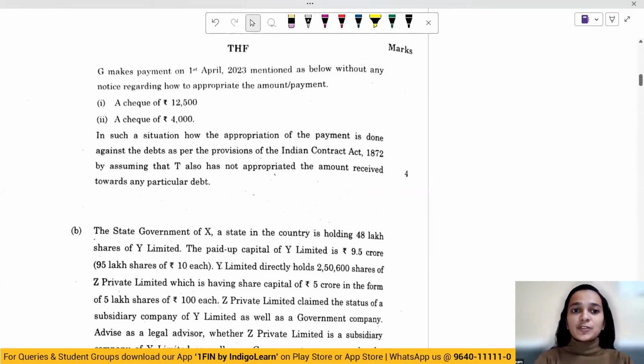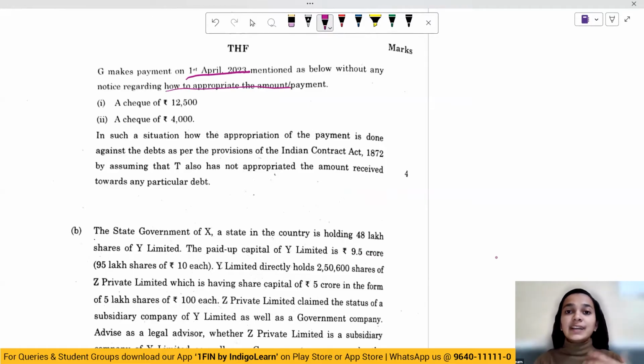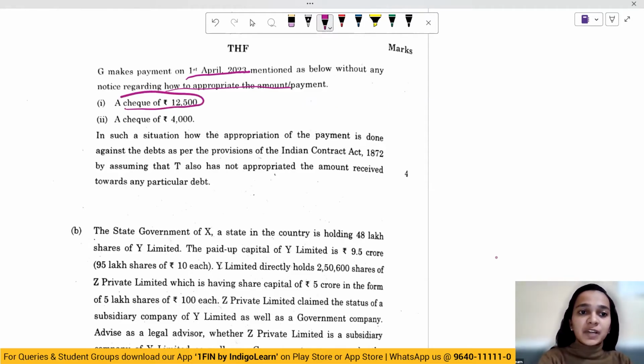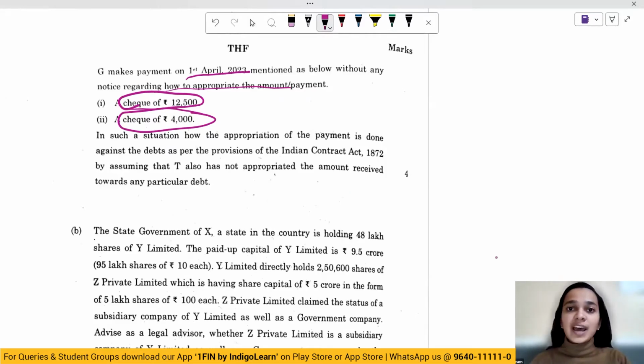G makes the payment on 1st of April 23. So what is the date of payment? The date of payment is 1st April 2023, without any notice regarding how to appropriate the payment. So the debtor has not given any notice of how the payment has to be appropriated. The payments are a check of 12,500 and a check of 4,000. In such a situation, how is the appropriation of the payment done, by assuming that T also has not appropriated the amount which has been received? So what is the situation here?